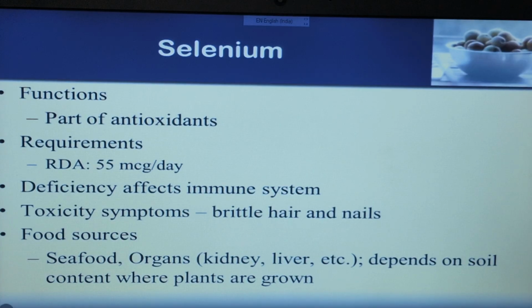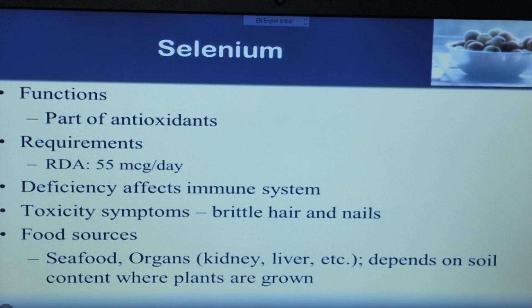Selenium. The function of selenium is as an antioxidant. The requirement is 55 mcg per day. If deficiency occurs, it affects the immune system. A toxicity symptom is brittle hair and nails.